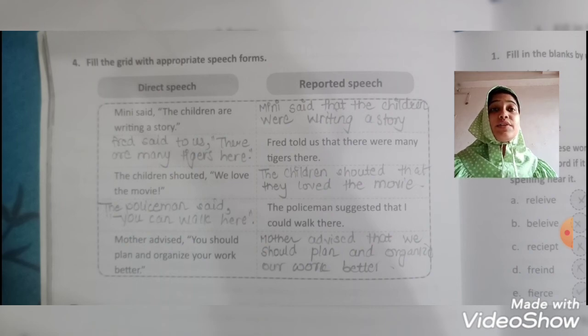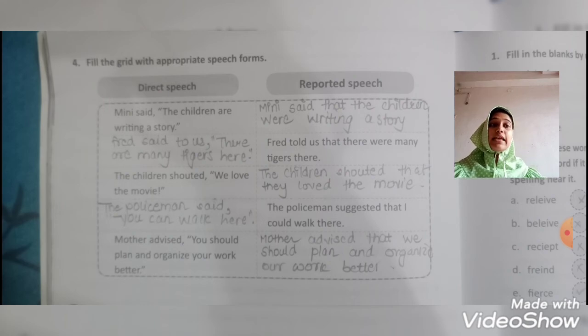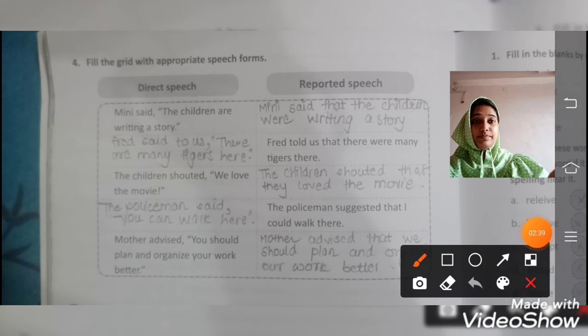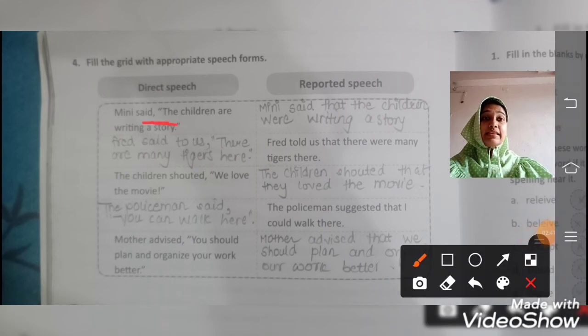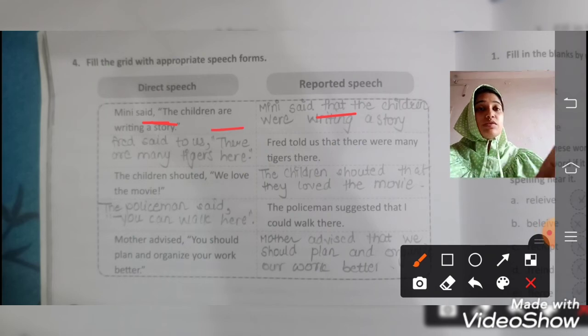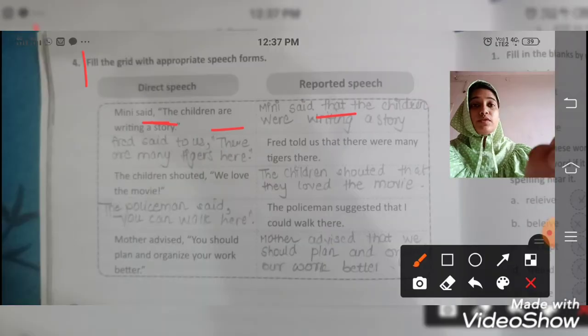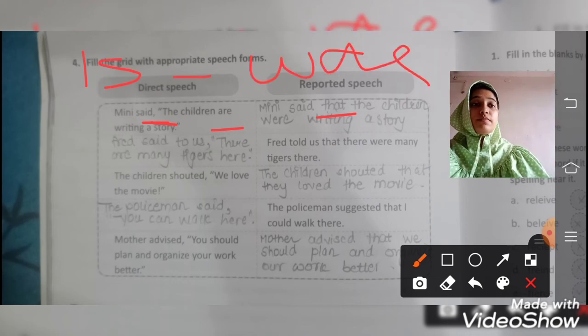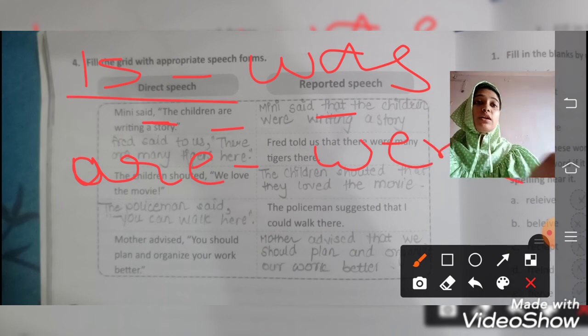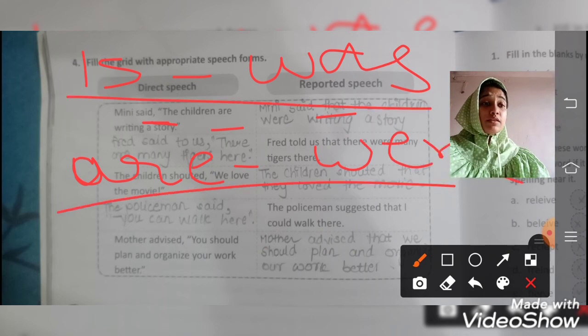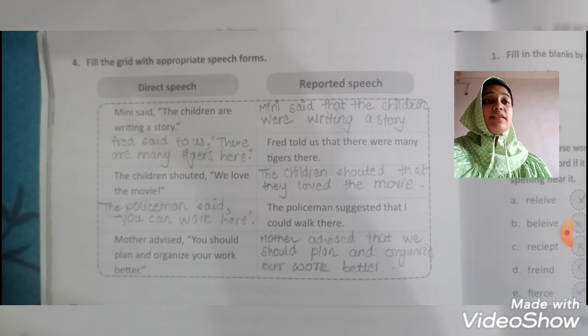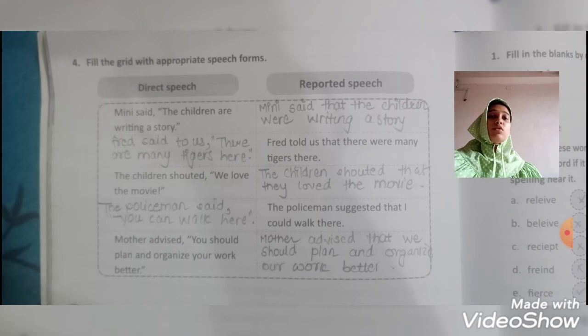Minnie said the children are writing a story. So how will we convert it into reported speech? Again, Minnie said that. Here we will use that. Minnie said that the children are will turn into words. In that list you just write down is will turn into was, and are will turn into were. You can see these both are singular and these both are plural. So that is how we will change. So Minnie said that the children were writing a story. Good. Question number 2, that is in the reported speech.